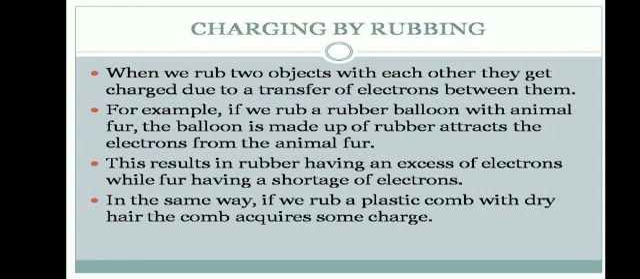Charging by rubbing. When we rub two objects with each other, they get charged due to transfer of electrons between them. For example, if we rub a rubber balloon with animal fur, the balloon, which is made up of rubber, attracts the electrons from the animal fur. This results in rubber having an excess of electrons, while fur has a shortage of electrons. In the same way, if we rub a plastic comb with dry hair, the comb acquires some charge.